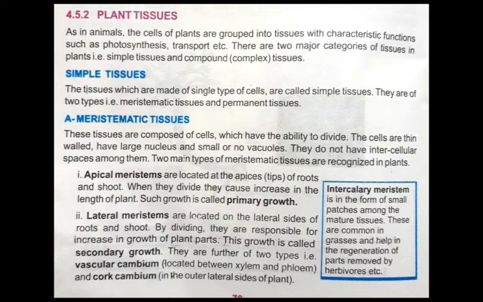So students, the second type of meristematic tissues is lateral meristems, which are located on the lateral sides of roots and shoots. Apical meristem is present on the tips of roots and shoots, but these tissues are present on the lateral sides, meaning on the left and right side of the roots and shoots. By dividing, they are responsible for increase in growth of plant parts.